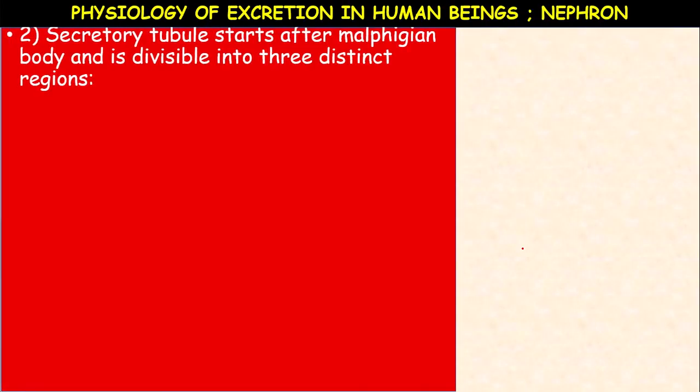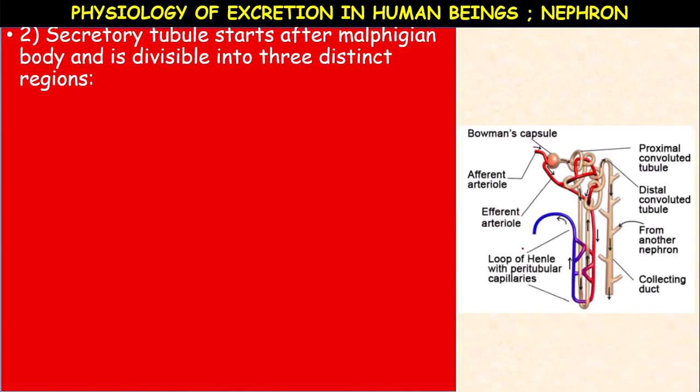Now the second part. The first part is over. The first part is Bowman's capsule. The second part is the secretory tubule. It starts after the Malpighian body and is divided into three distinct regions. What are the three distinct regions?